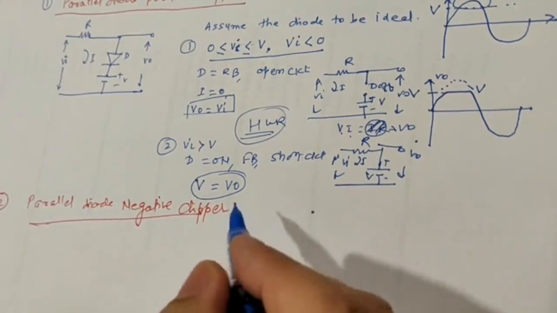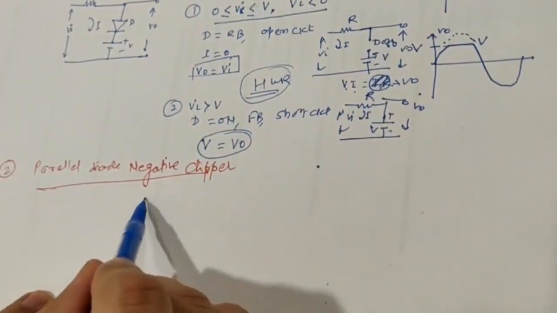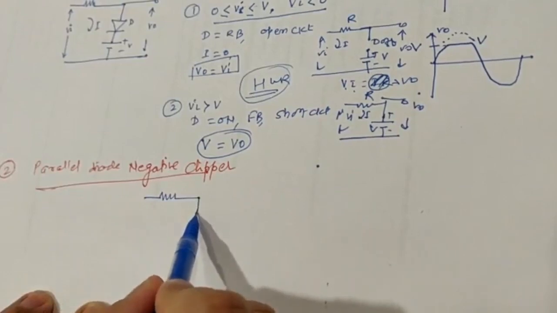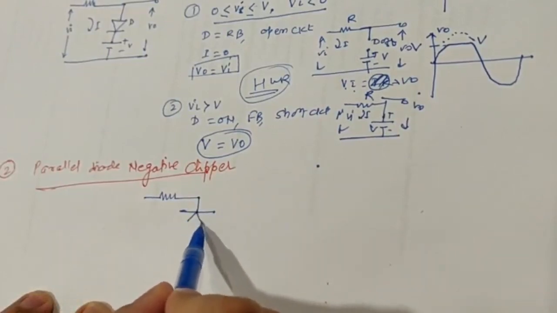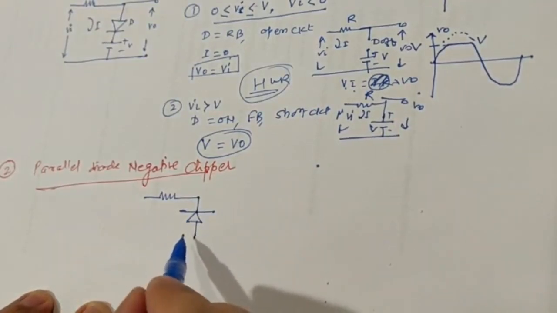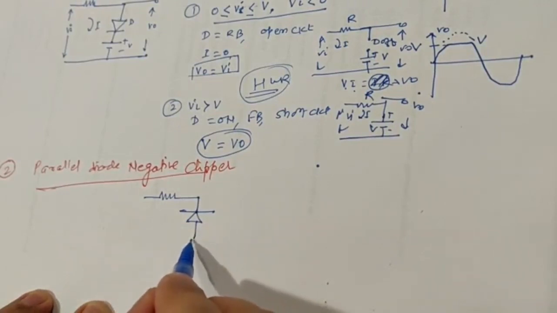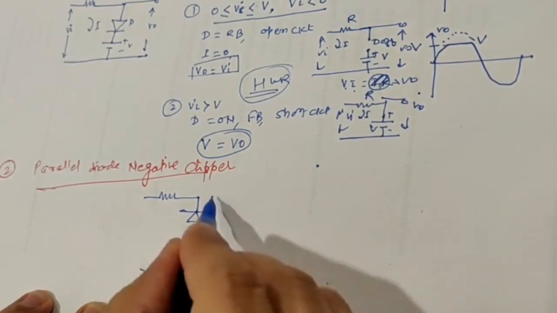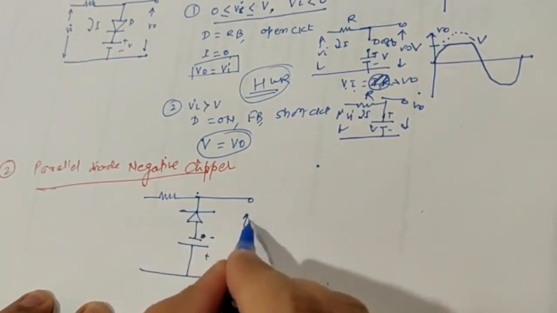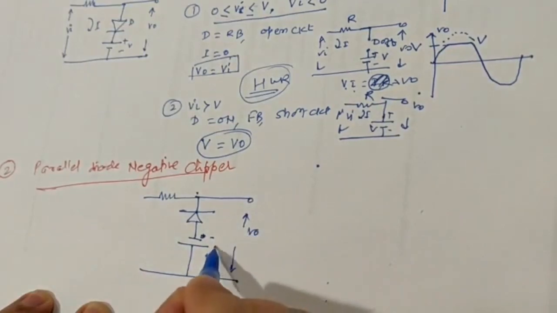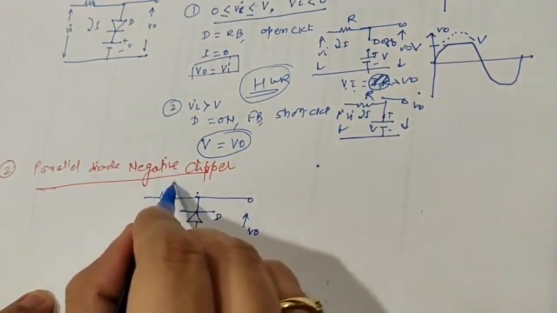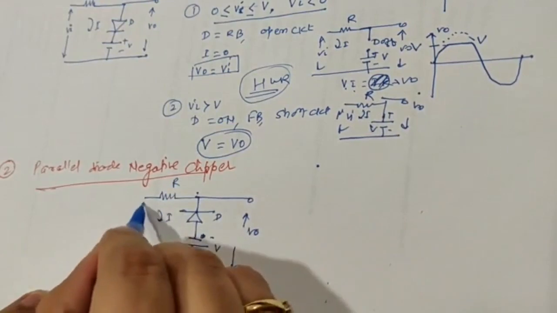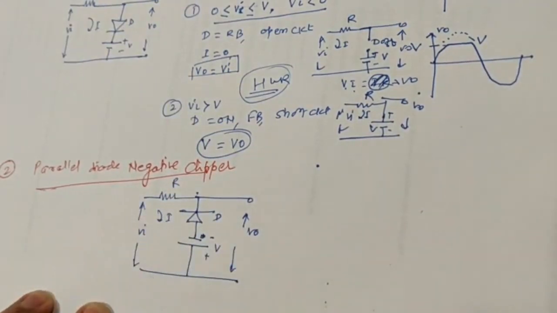Okay, so I will be using a similar circuit structure, but I am changing the direction of the diode. See, the connection is reversed, and the battery connection is also reversed. So there is V0, minus V battery, this is the diode, this is the resistance, current I, and this is your input voltage Vi.